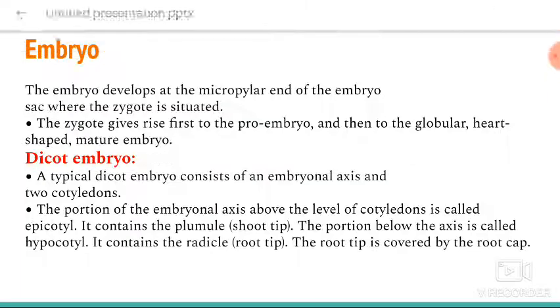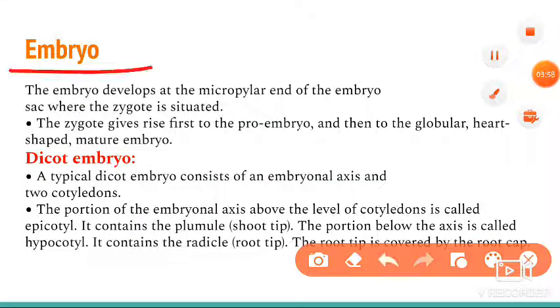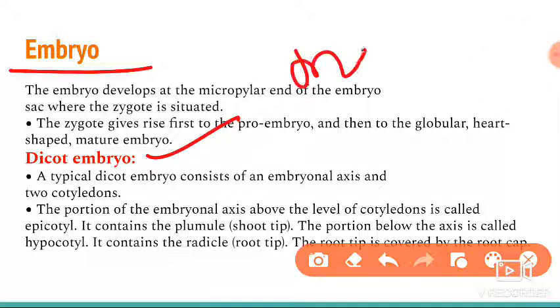And moving to the next concept, that is embryo. We are going to study the embryo both in dicot and in monocot, and how the development of the embryo takes place. In your NCERT textbook there is no explanation about the development of the embryo. They only give the dicot embryo and monocot embryo and their parts. That much only they gave, but they gave the diagram of the dicot embryo. That I will tell you in a small way.